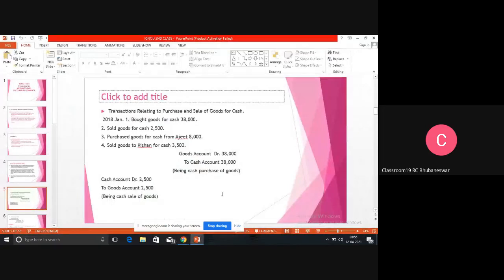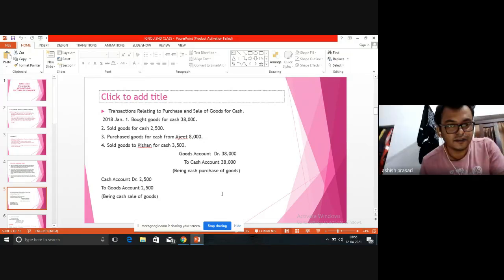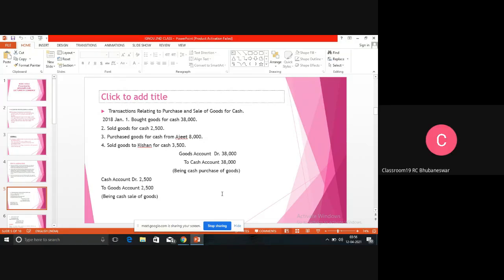Okay, the next item is sold goods for cash. What are the accounts? Goods and cash. Here it is a reverse entry. Whatever journal entry we made at the time of purchase, at the time of sale we will do the reverse entry.